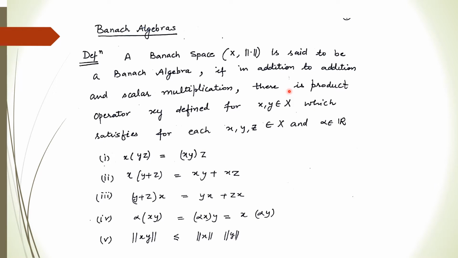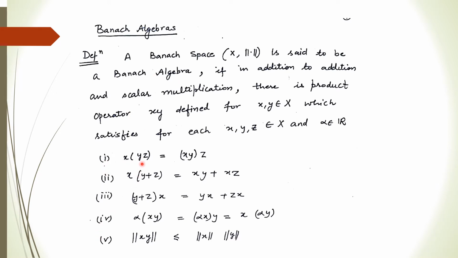So we have three things: one is addition, one is scalar multiplication, and one is the product. With respect to these operations, if the space X equipped with this norm satisfies the following properties, then this space is said to be a Banach algebra. Now what are these properties?